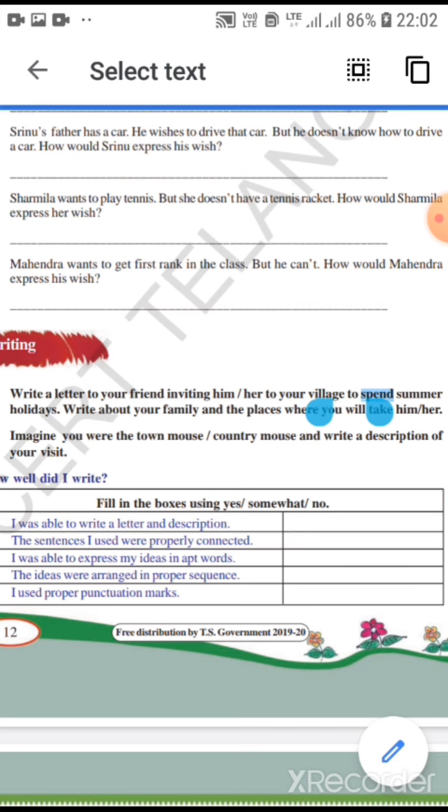Next, Mahendra wants to get first rank in the class, but he can't. How would Mahendra express his wish? I wish I could get first rank in the class. So these are the questions which are related to your unreal past, children. Make a note of this in your textbooks and write them in your notebooks.